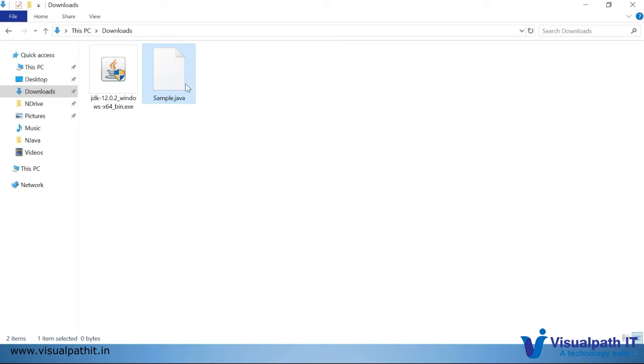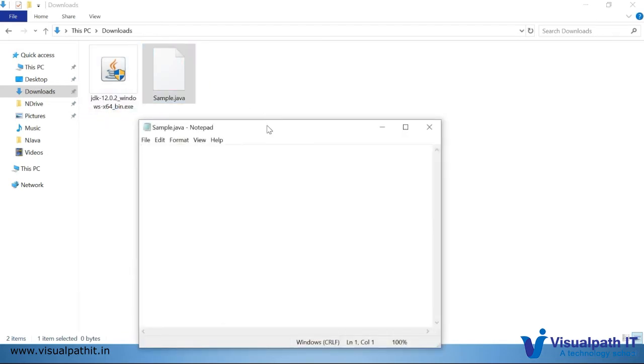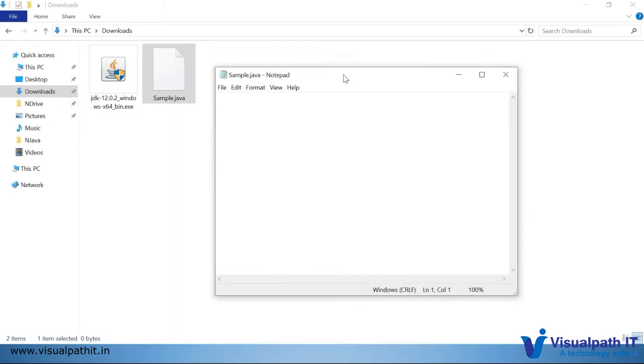Saving it. So I'm editing this file. Currently there is no content. I'm writing a simple Java program which will print hello world. Public class sample.